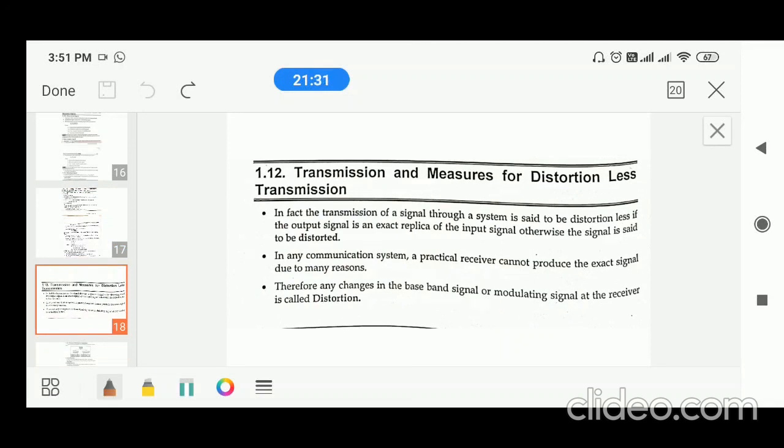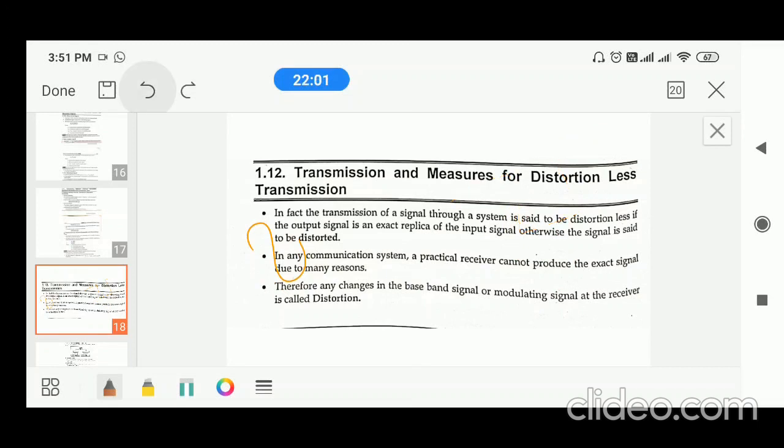Distortion means, in simple words, that when the shape of the transmitted signal is not the same as the received signal, then there is distortion. When you send a sine wave and receive the same sine wave at the receiver, there is no distortion. Whereas when you send a sine wave at the transmitter side and receive a square wave at the receiver side, this is called a distorted signal.